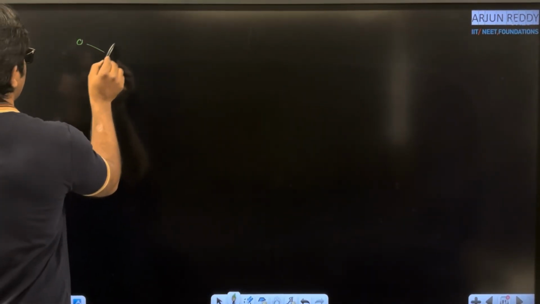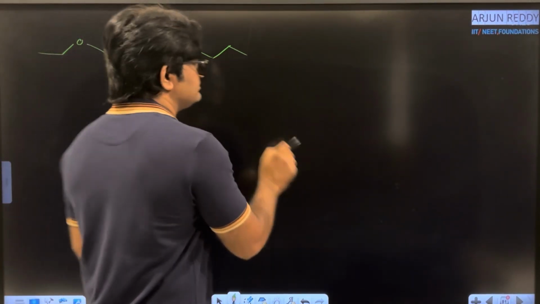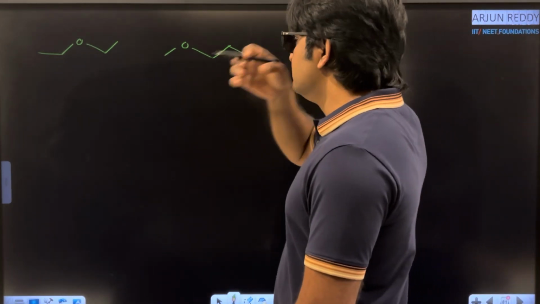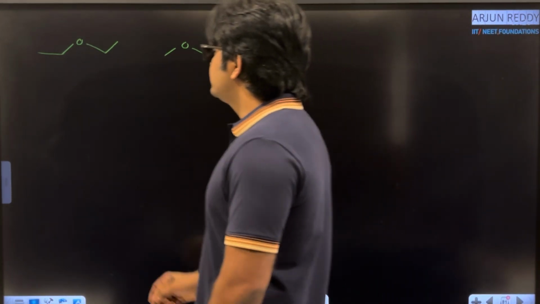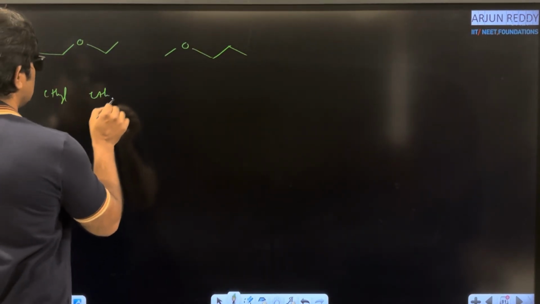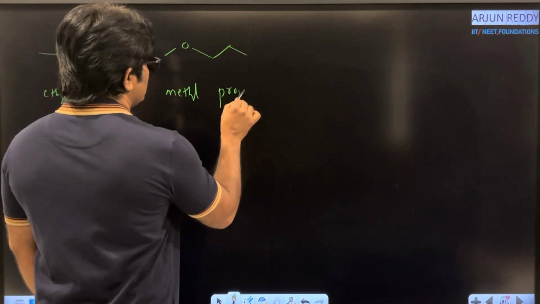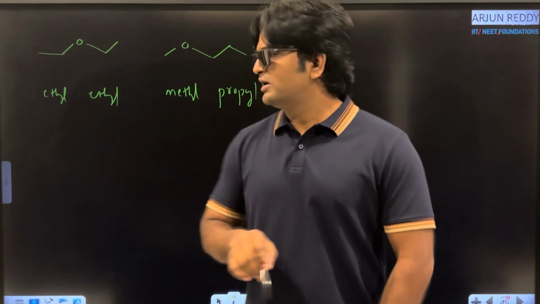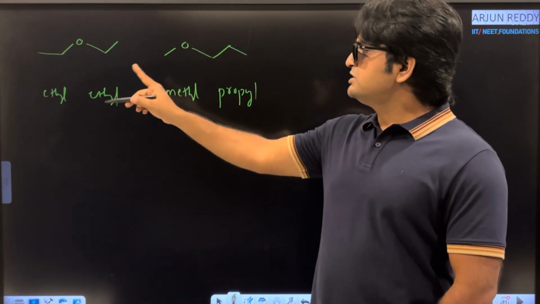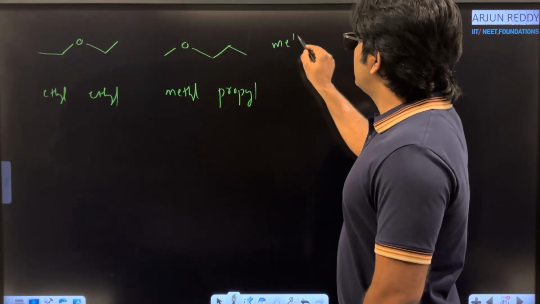Very basic example I am taking like this, ethyl and ethyl, and here ethyl and propyl. What type of isomerism is observed in these molecules? You observe in the first molecule, what are the alkyl groups? Ethyl, ethyl. Here methyl and propyl. Here ethyl, methyl and propyl. Nature of alkyl groups same or different? Nature of alkyl groups are different. These two are said to be metamers.